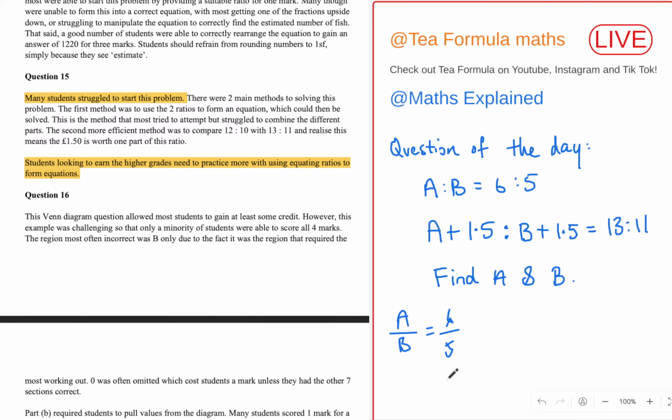So yeah, the first method was creating equations with these ratios. The second was to create an equivalent ratio. So to say 6 to 5 is the same as 12 to 10. And then if we're adding on 1.5 and we get 13 to 11, we've added one part to each part of that ratio. We've gone from 12 to 10 to 13 to 11. So essentially 1.5 is equivalent to one part of that ratio. Does that make sense?